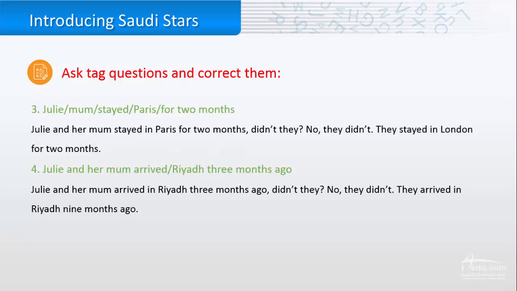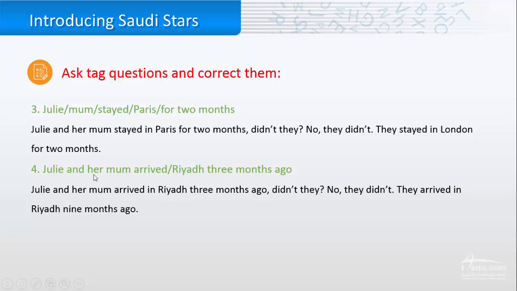Also, we have Julia and her mom stayed in Paris for 2 months. So Julia and her mom stayed in Paris for 2 months, didn't they? Again, the verb here is in the past, so we put did, and of course not. Then they, because we are asking about Julia and her mom. So the answer, no, they didn't. They stayed in London for 2 months.